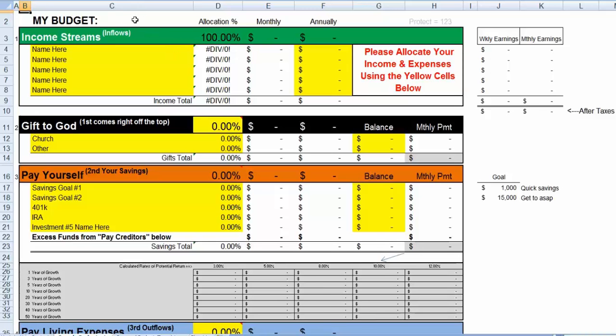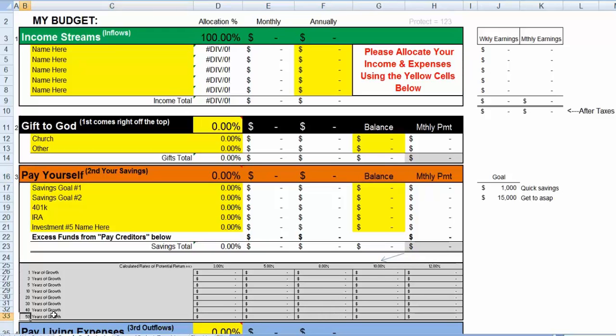We start out with the income streams for an individual, and this spreadsheet is broken out into income streams as the first section. The next section is gifts to God, our church, or any other affiliation, but we believe first in giving to charities, to others. Next, we are paying ourselves,